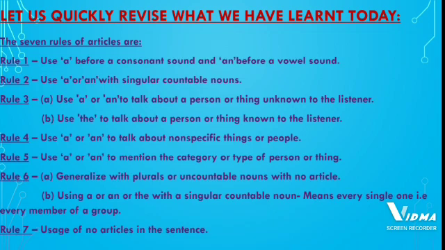So we have seen where we have to not use articles. We have to not use articles in front of proper nouns. We have to not use articles in front of meals. We have to not use articles in front of railway stations or place names. We have to not use articles in front of games or languages. So we have already seen the examples of all these rules, from rule number 1 to 7.